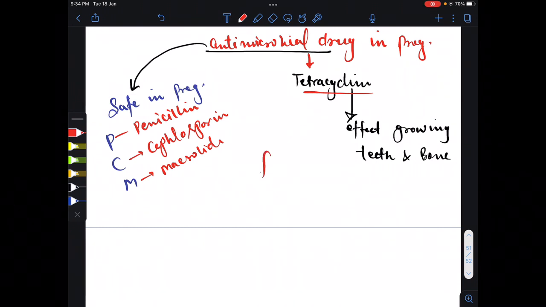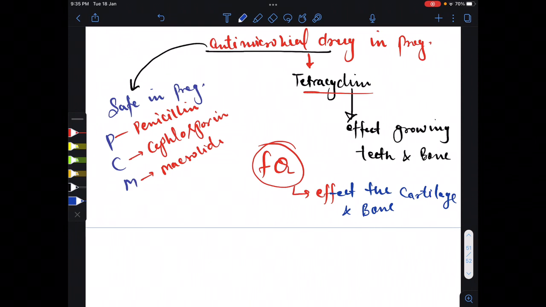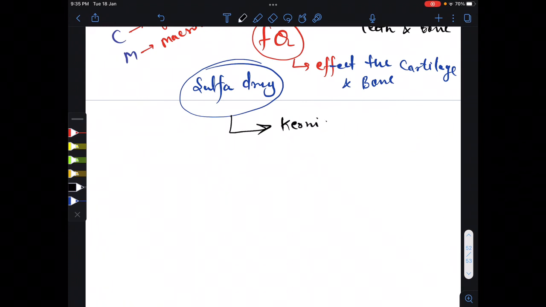And you have to understand that fluoroquinolones are also teratogenic drugs, which mainly affect cartilage and bone. And sulfa drugs can also be teratogenic, they can cause kernicterus.